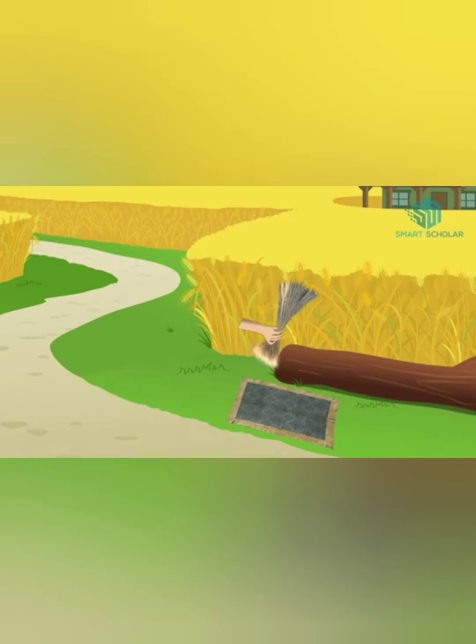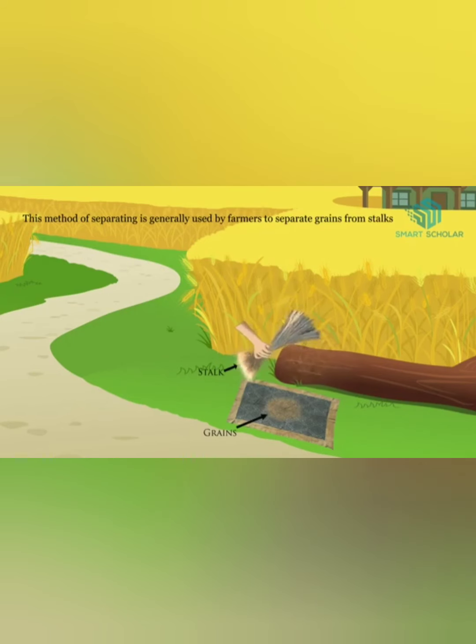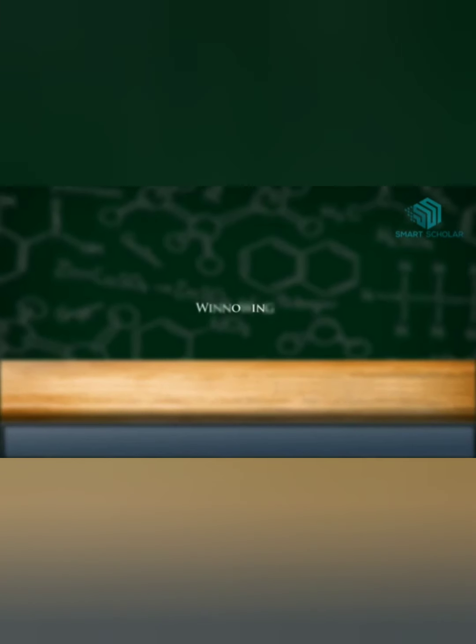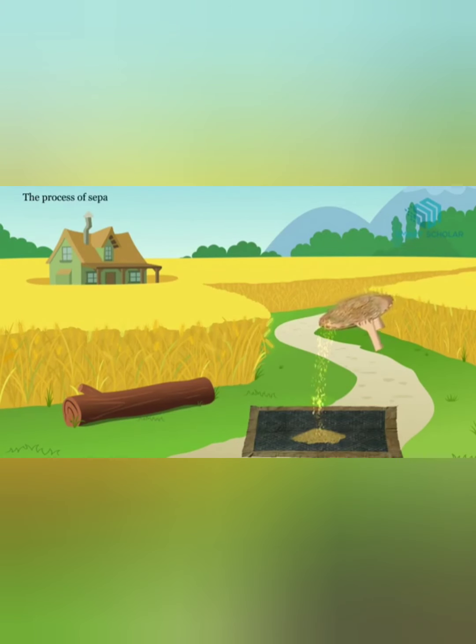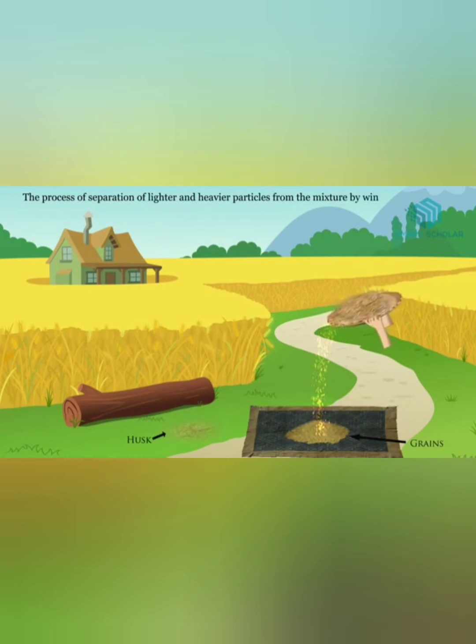Threshing. This method of separating is generally used by farmers to separate grains from stalks. In threshing, farmers basically beat the dry stalks to shake off the dried grains. Third is winnowing. The process of separation of lighter and heavier particles from the mixture by wind or blowing air is called winnowing. The farmers use this technique to separate husk from grains.